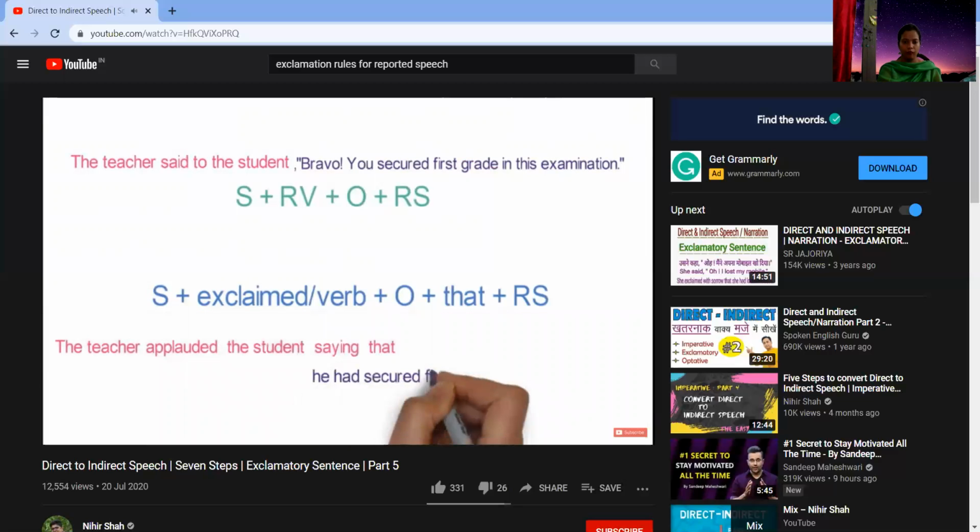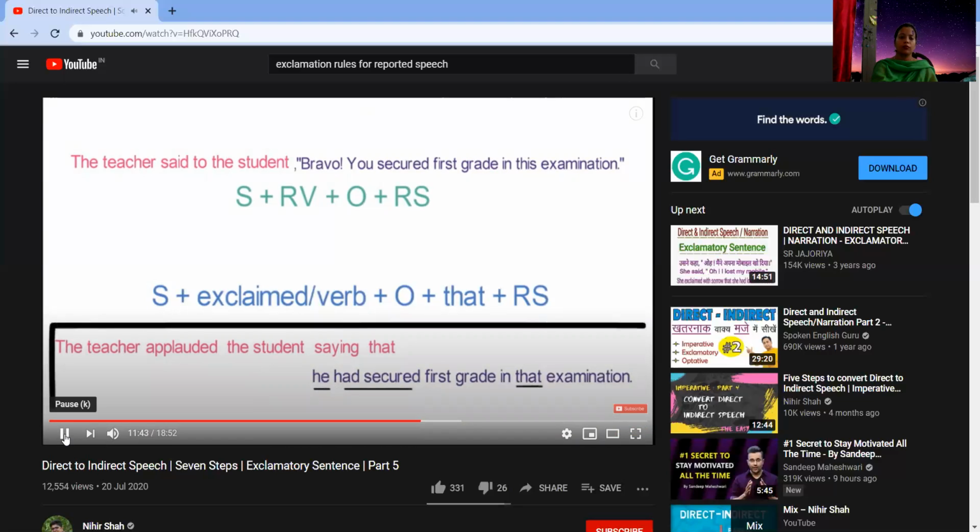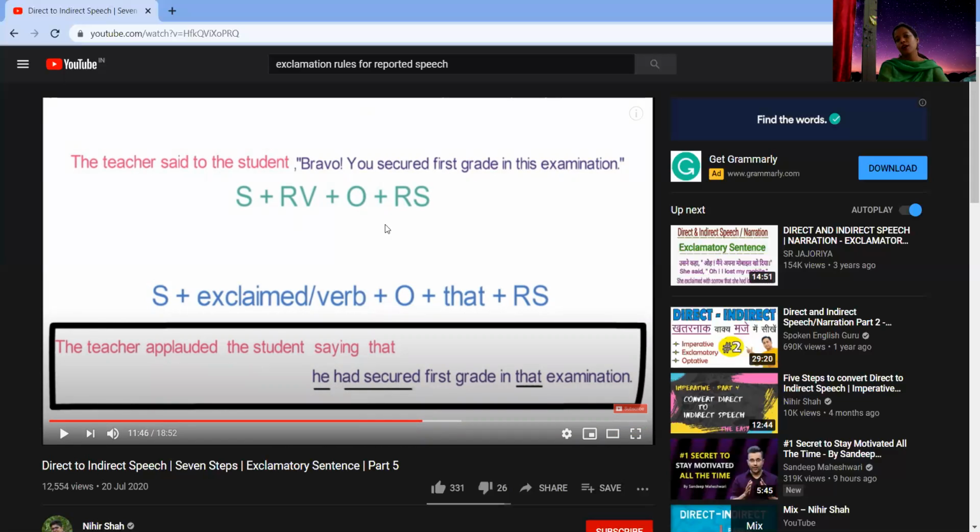He had secured first grade in that examination. Notice the change of pronoun, tense and time denoting words. The final sentence is in indirect form. That is, the teacher applauded the student saying that he had secured first grade. Okay, so this is, remember, I think it was the second tip which we were talking about.